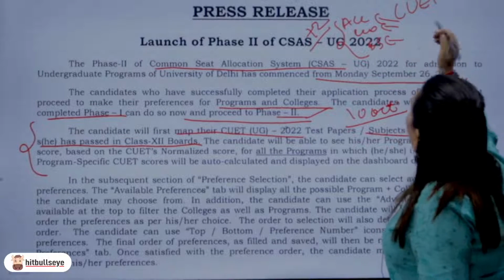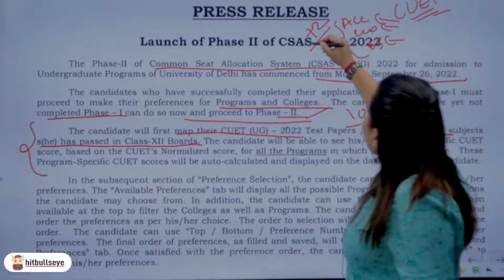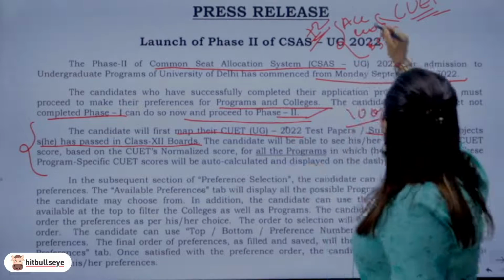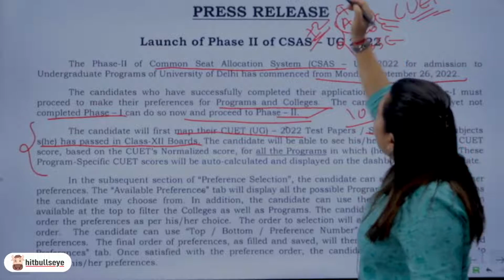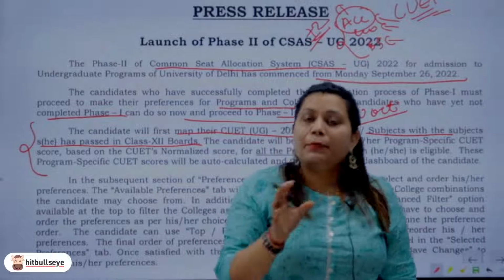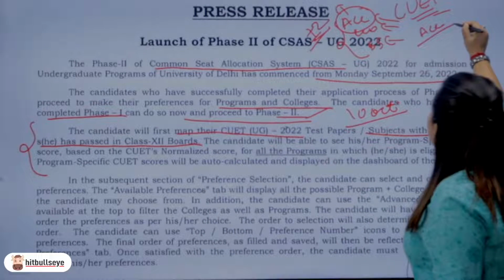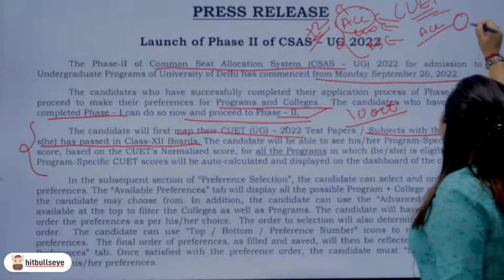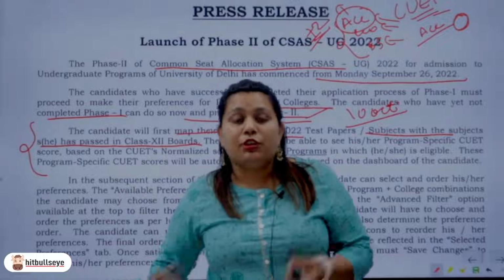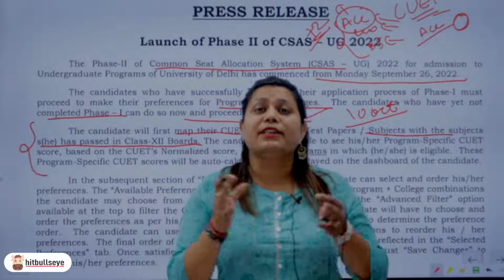What you have to do is compare your scores in your CUET exam with your plus 2 exams. Now for example, if there's somebody who failed their 12th standard boards in accounts, for that person, even if you did appear for the CUET exam in accounts and you did score a decent score, it will be considered nullified, it will be considered 0. So this is called mapping of the subject, the mapping of the scores. So I'm repeating again so that you are able to understand it better.